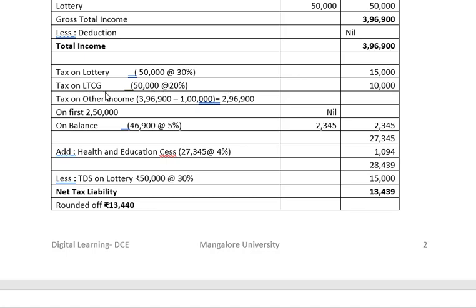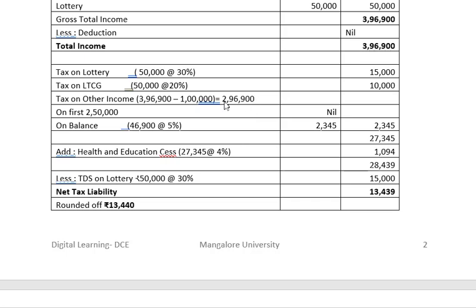Tax on long-term capital gain, 50,000 at the rate of 20%, it comes to 10,000. Now tax on other income or the balance. So lotteries are 50,000 and long-term capital gain is 50,000, total 1 lakh. Now we have to deduct 1 lakh rupees from the total income, that is 3,96,900 minus 1 lakh rupees, so it comes to